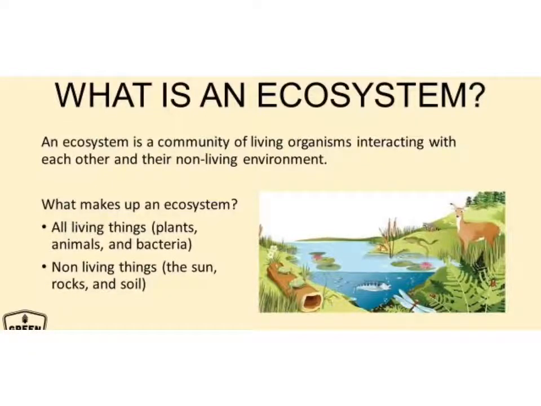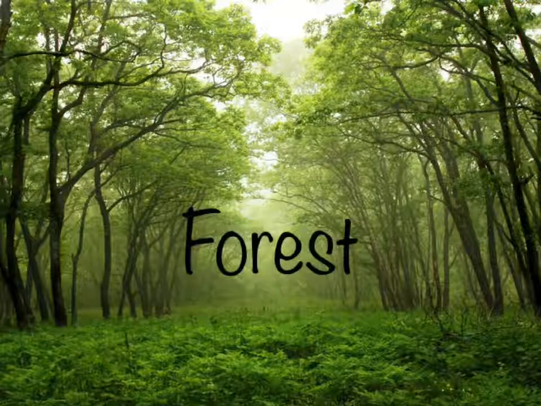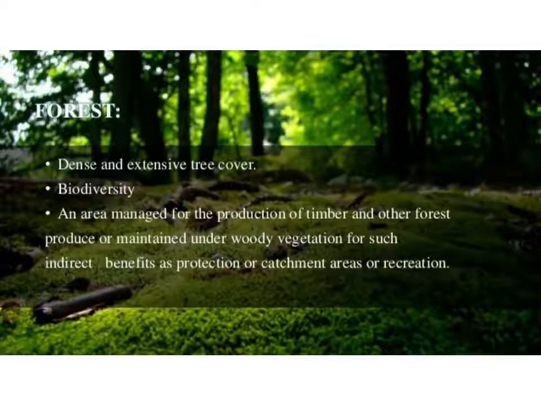The living things in an ecosystem are called biotic components, whereas the non-living things are called abiotic components. Each and every organism plays a crucial role in the ecosystem. Dear students, the wild animals and birds are comfortable and flourish in their own natural habitat, that is forest. Forests are the natural habitat of many wild animals, birds, as well as plants.